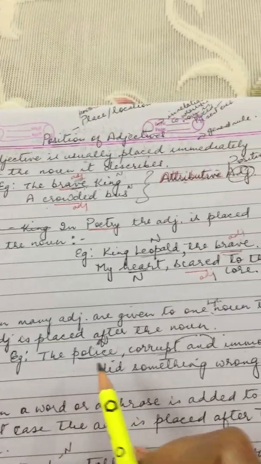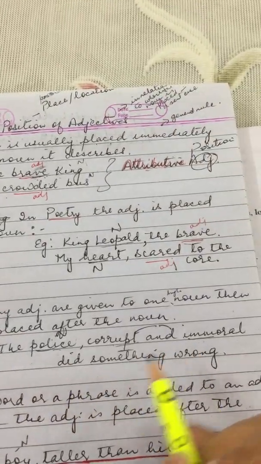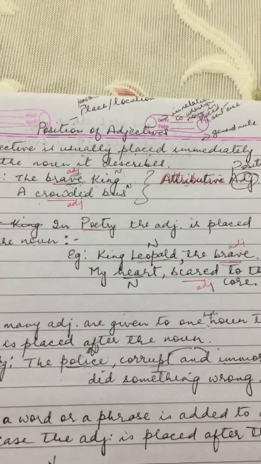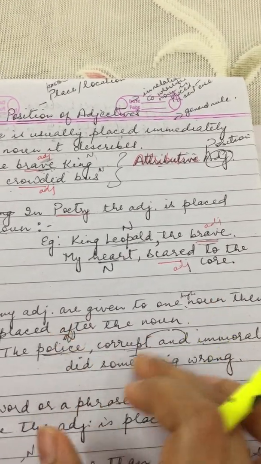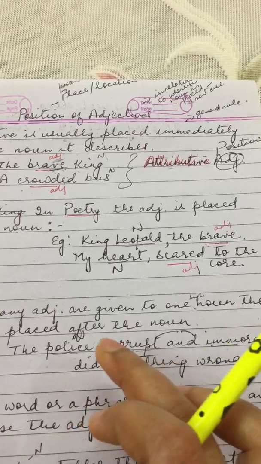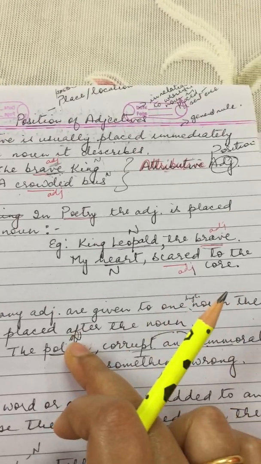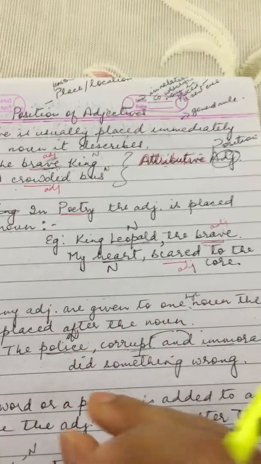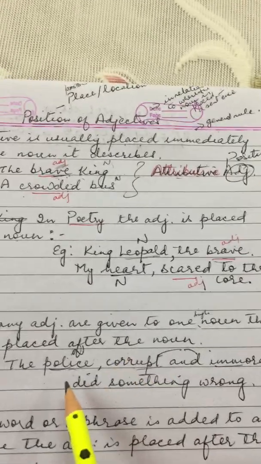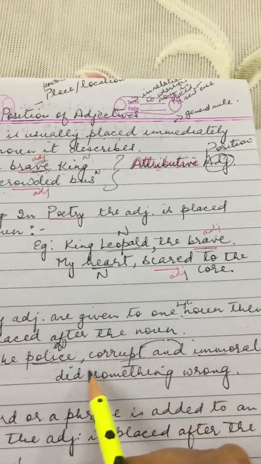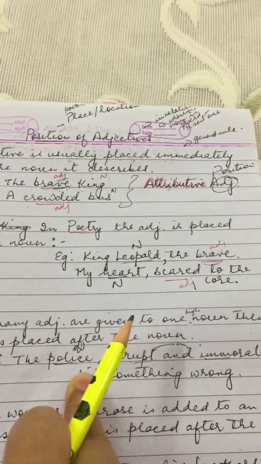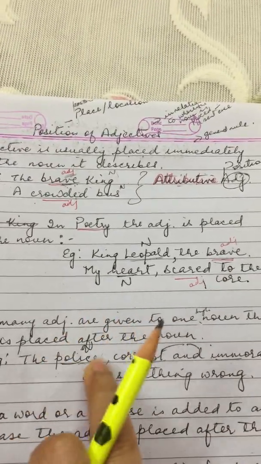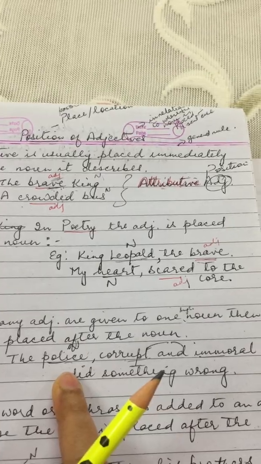Here also, in the example I gave you, the police, corrupt and immoral, did something wrong. More emphasis is being put on the person called police. This is the reason why the adjectives are being placed after the noun, only to put more stress on the noun police, what type of police he was.